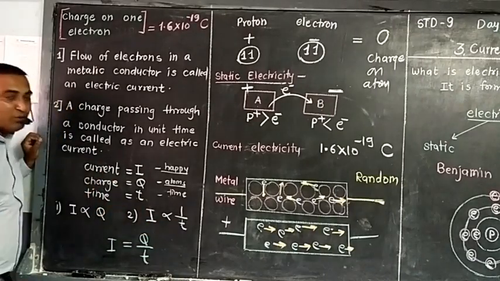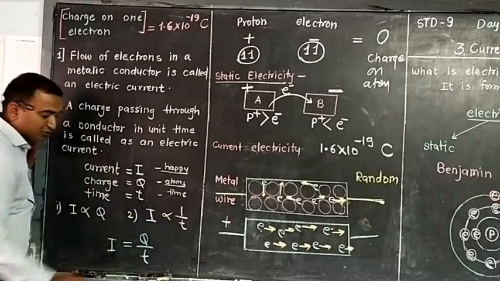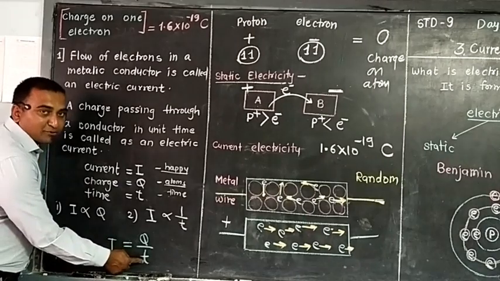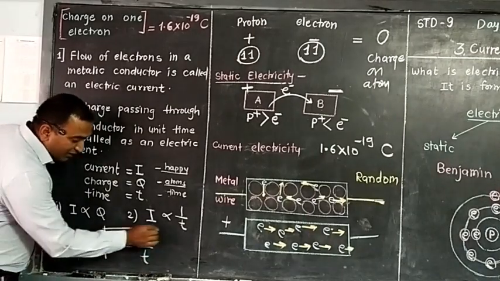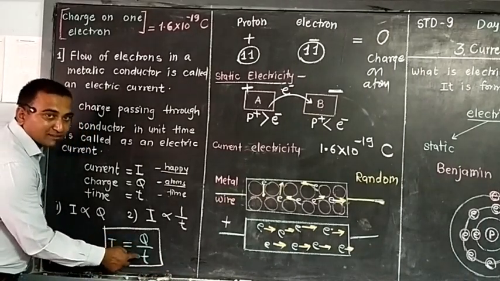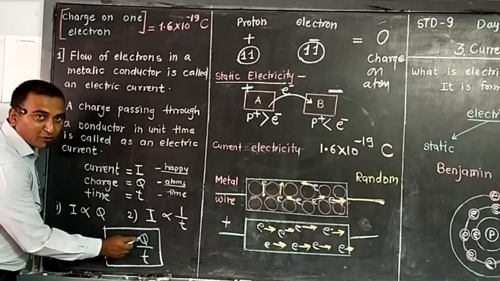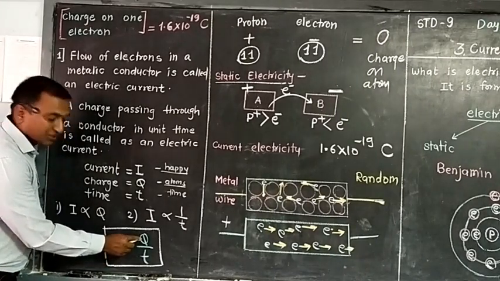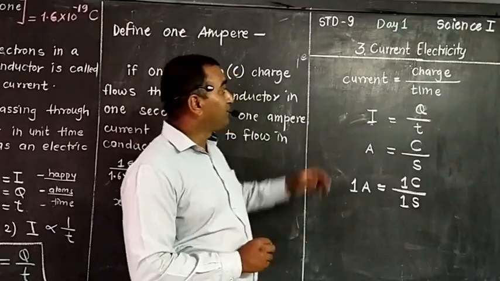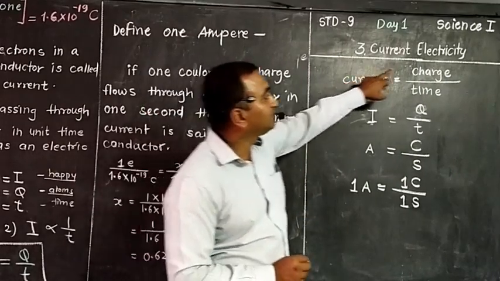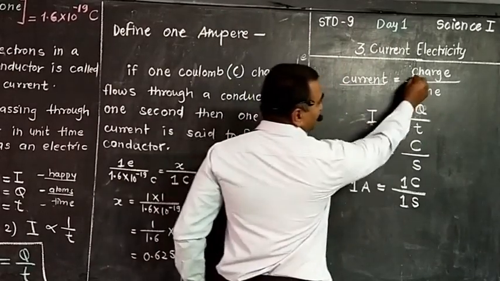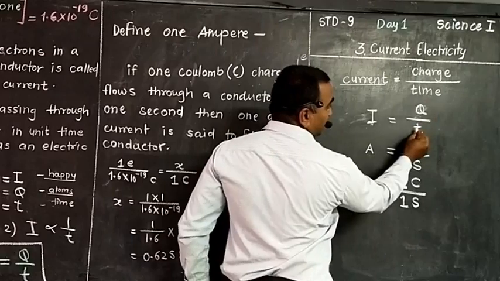If you combine both the proportions, we get I is directly proportional to Q and I is inversely proportional to T. So we get the formula of current. What is that? I is equal to Q upon T, because I is directly proportional to the charge Q, and inversely proportional to T. See here, what is current? Current is nothing but charge divided by time. Current is indicated by I, charge by Q, and time by T.